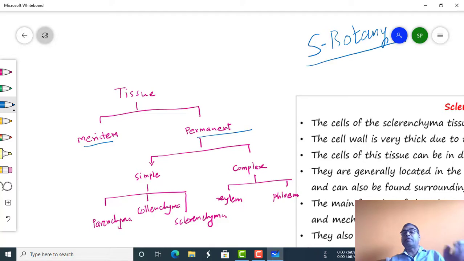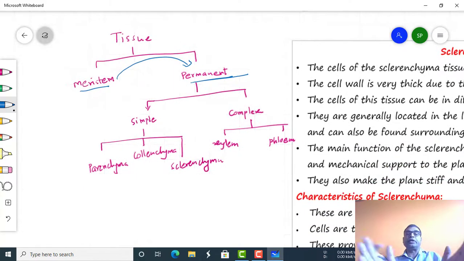Meristem tissues have the ability to divide and redivide throughout their life, while permanent tissues are formed from the meristem tissues and do not have the ability to divide and redivide. Again, these permanent tissues are divided into two categories, simple and complex.